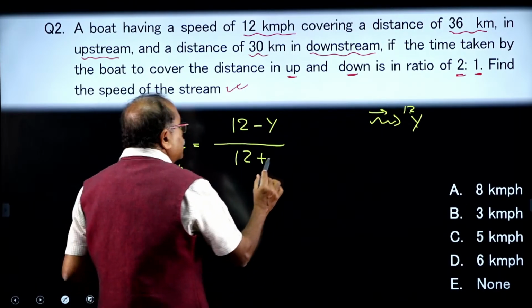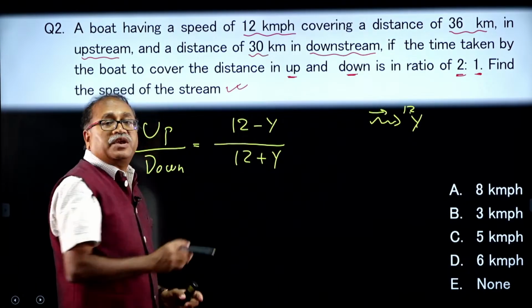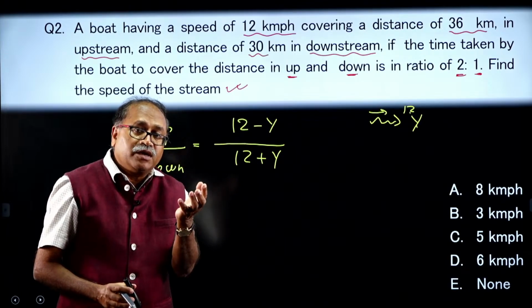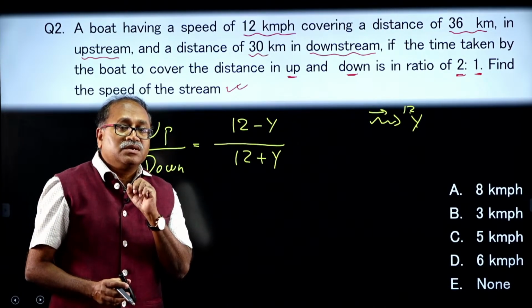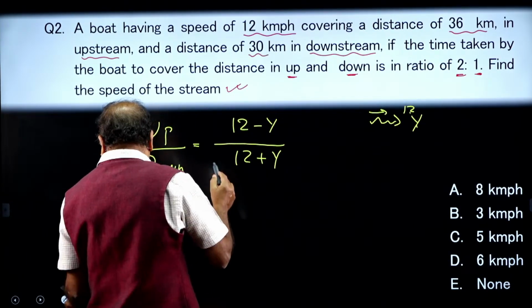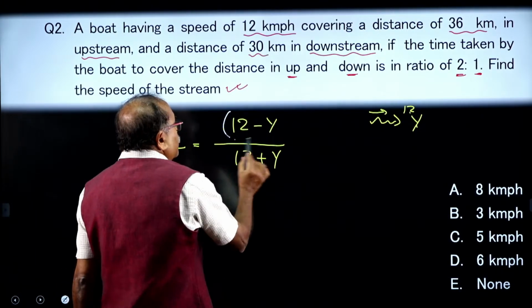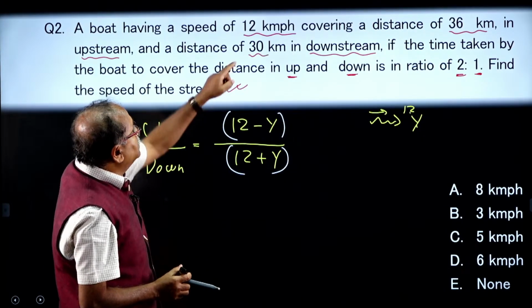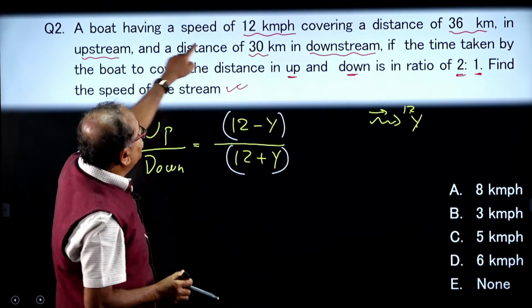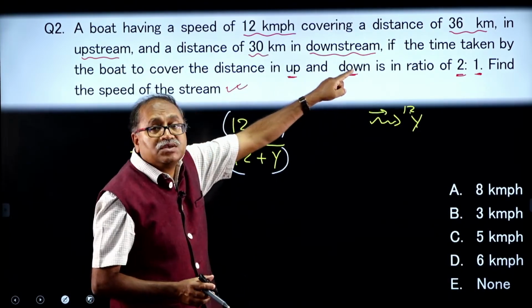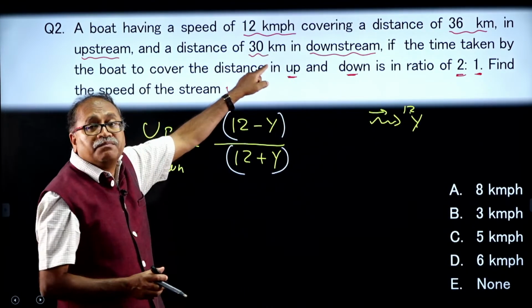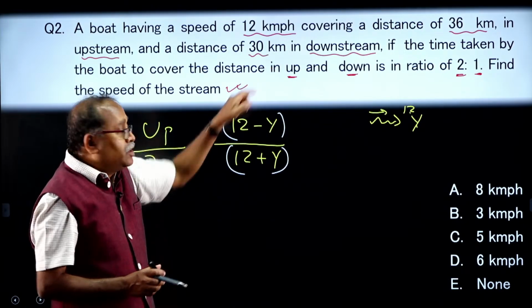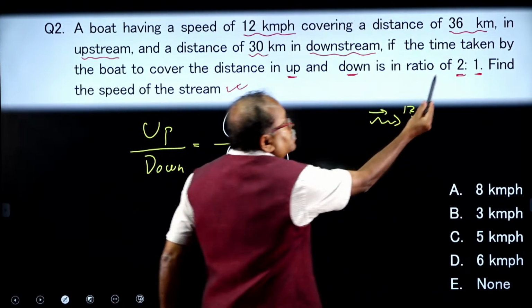Once you have taken this 12 plus y, this is the speed, and speed into time is equal to distance. So, I will multiply this by time and I will get the distance, and the distance in case of upstream is 36 kilometer and downstream is 30 kilometer. So, what is the time ratio? 2:1.